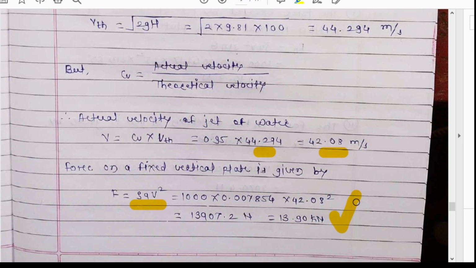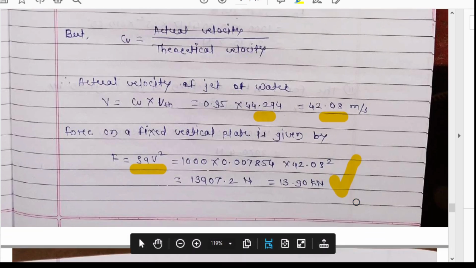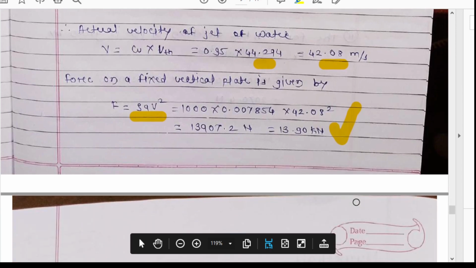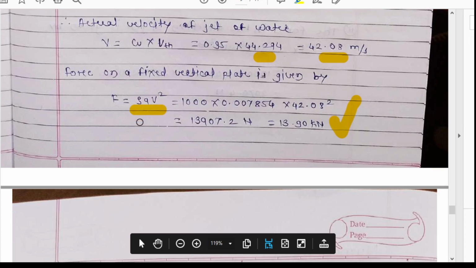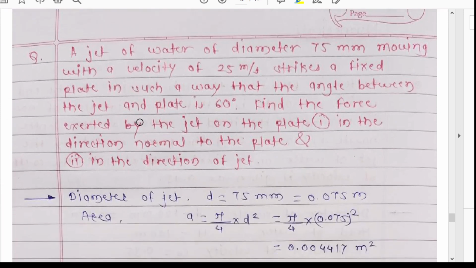This is a very simple numerical, but you have to remember all the formulas related to the force.